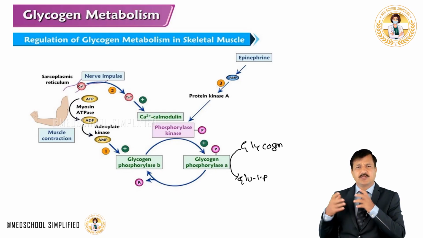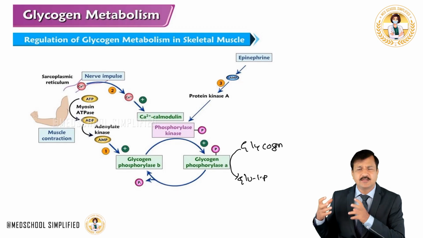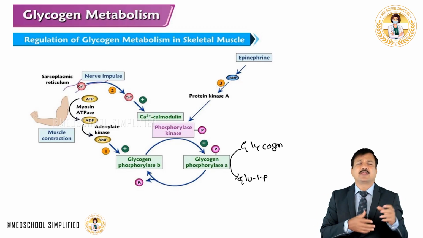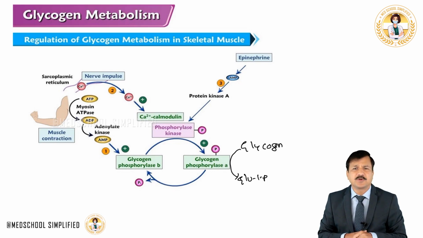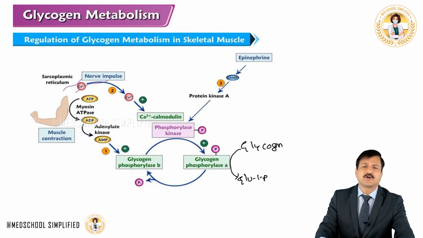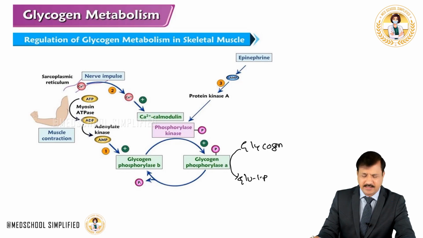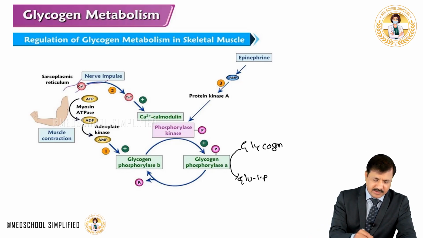At the same time, when glucose 6-phosphate is elevated in the skeletal muscle under fed condition, it will have a negative effect on glycogen phosphorylase, and that's why glycogen phosphorylase activity will decrease. So that's how it will happen. So briefly let me write it down.